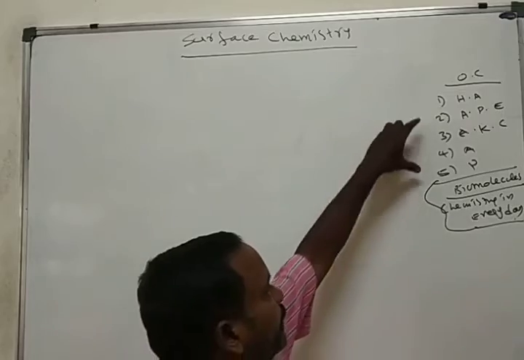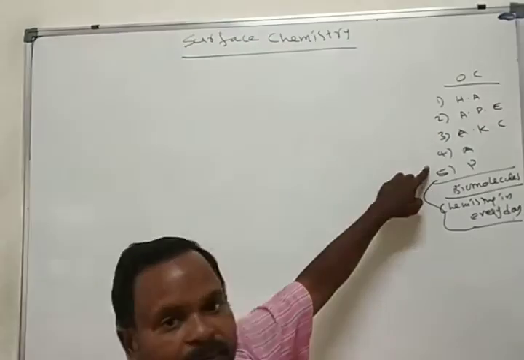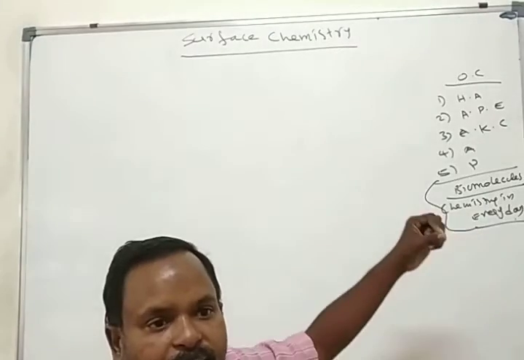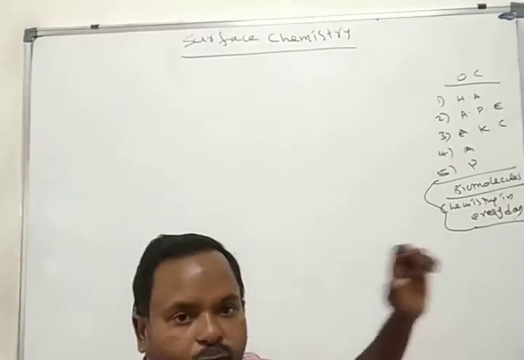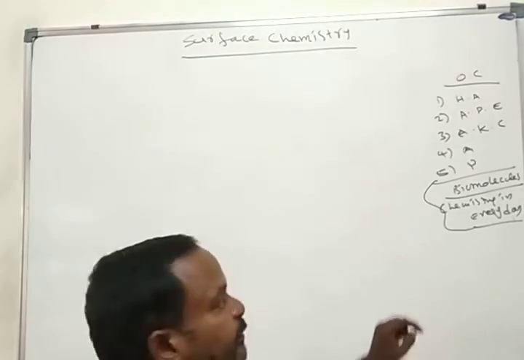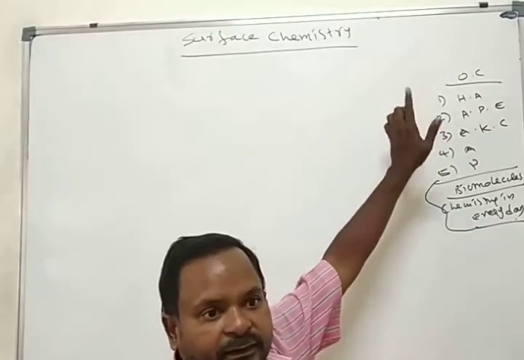One is biomolecules and chemistry in everyday life. We have only these two, which are the simple topics. We'll discuss them later. 5 to 6 marks come from biomolecules, just 4 marks from chemistry in everyday life. All our questions will come from these 5 chapters. One separate organic chemistry part is there in the examination, 20 marks. You have to attempt 4 long questions from organic chemistry. So concentrate more on these 5 chapters.